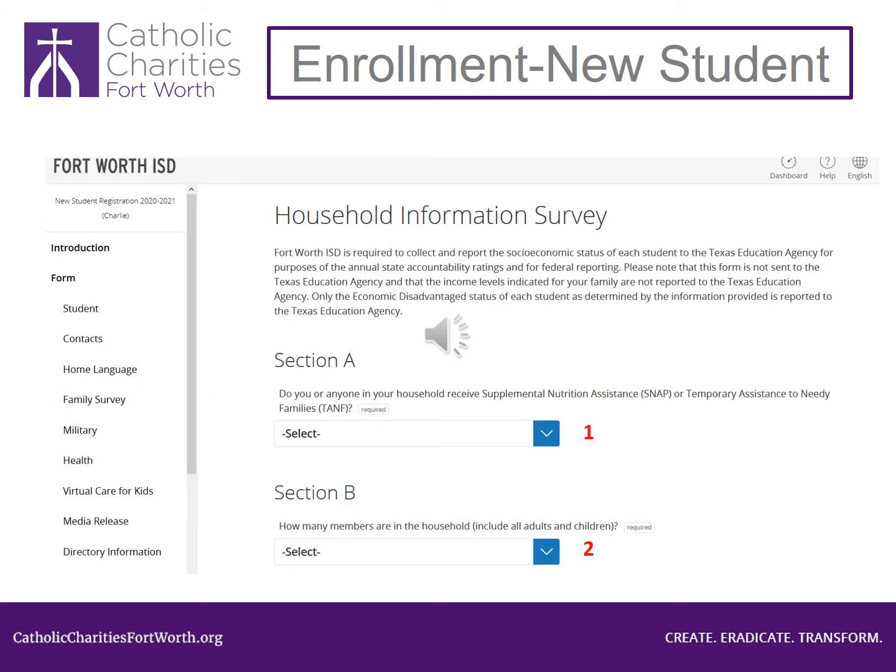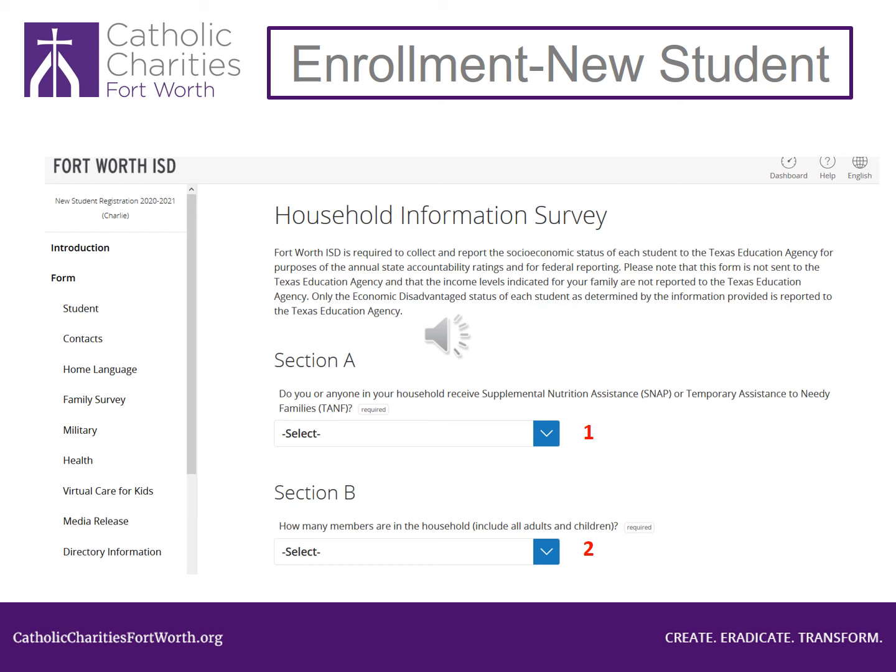This page wants to know about your household. Look at number 1. It asks, do you or anyone in your household receive supplemental nutritional assistance, SNAP, or temporary assistance to needy families, TANF? Click on the blue arrow and select Yes or No. If you select Yes, you need to type your SNAP or TANF ID in the box. Number 2 asks, how many members are in the household? Include all adults and children. Click the blue arrow and select the number in your household.